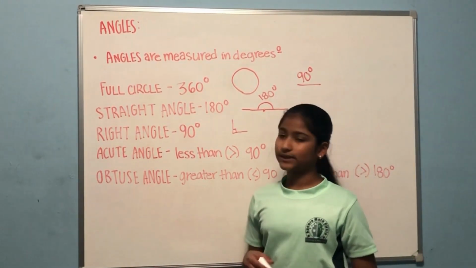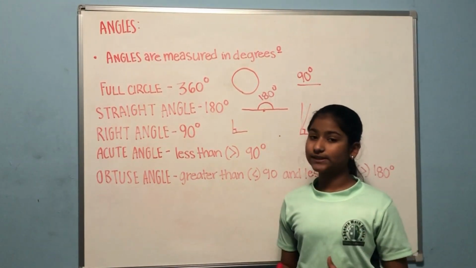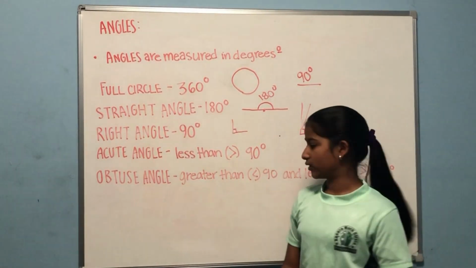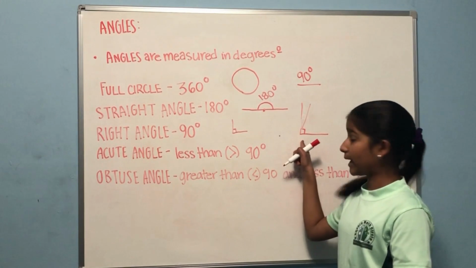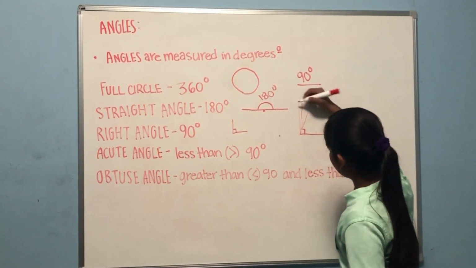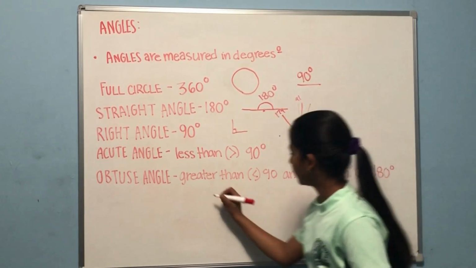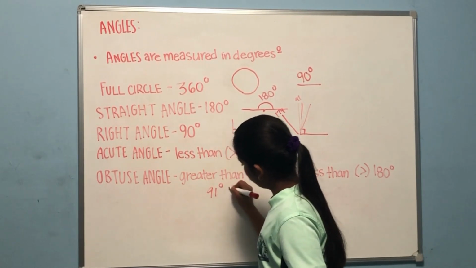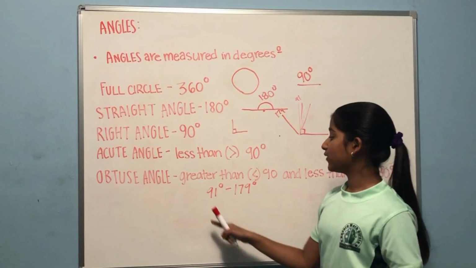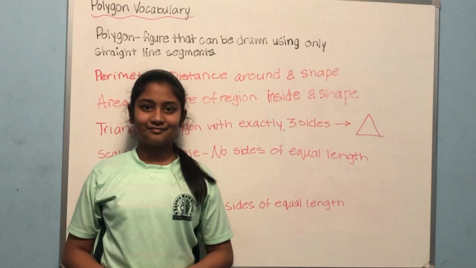And let's go on to obtuse angle. An obtuse angle is greater than 90 degrees, but obviously less than 180, since a straight angle is 180 degrees. Now we know that this is a right angle, so obtuse can be all the way up to 91 to 179. Let's be more specific: 91 degrees to 179 degrees. So it can vary between these degrees. Now you know about some specific measurements.